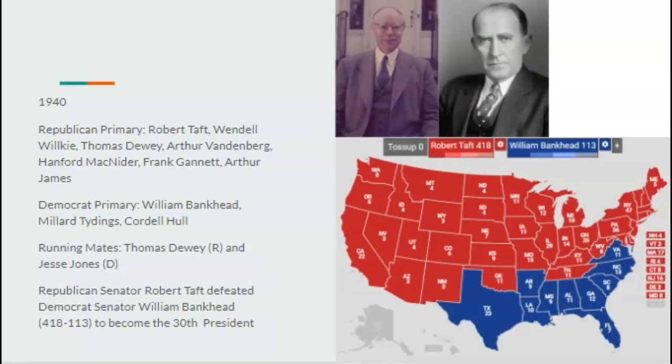However, we'd see a rise of paleoconservatism occur in the Republican Party with Robert Taft, who would be running a grassroots campaign, a very conservative campaign, against the Democrats' William Bankhead, who runs a more conservative campaign, trying to get away from progressivism. And Taft would still defeat Bankhead by a pretty large margin to become the 30th president, mostly because the stigma against Democrats is still there. The public really doesn't trust Democrats still after the whole free silver thing. Now they're back at the gold standard.